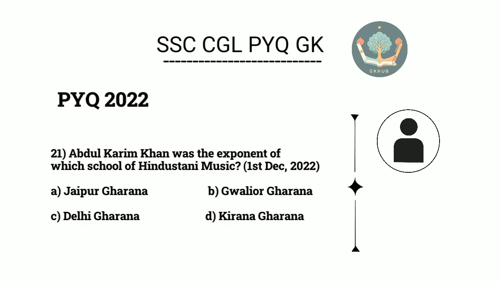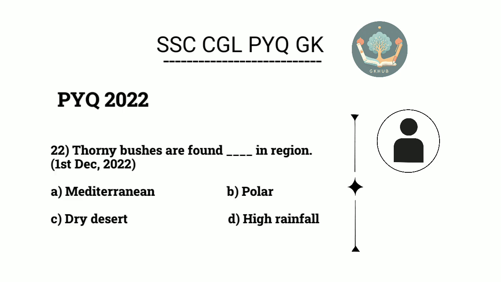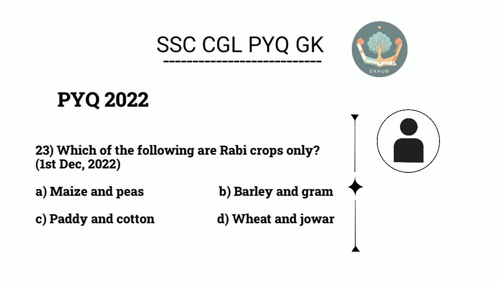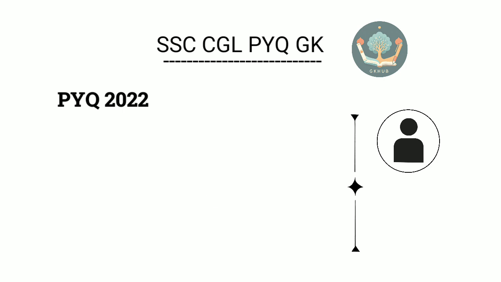21. Abdul Karim Khan was the exponent of which school of Hindustani music? D. Kirana Gharana. 22. Thorny bushes are found in dash region. C. Dry desert. 23. Which of the following are rabi crops only? B. Barley and gram. 24.